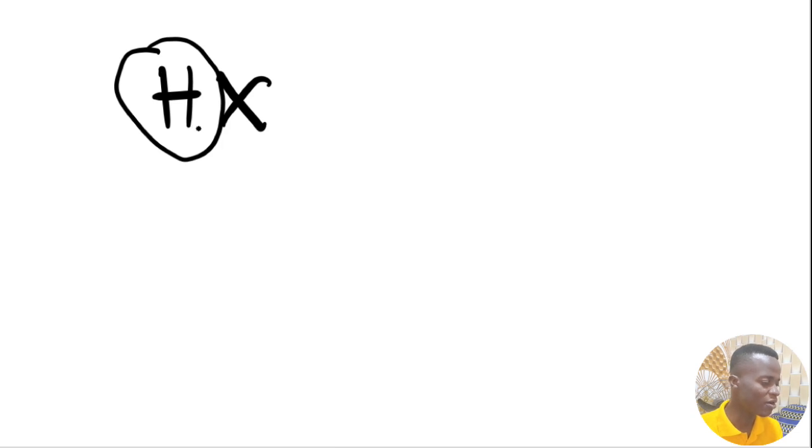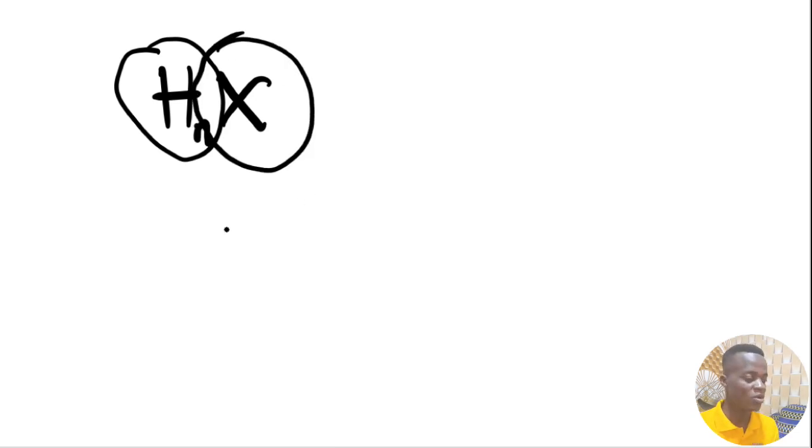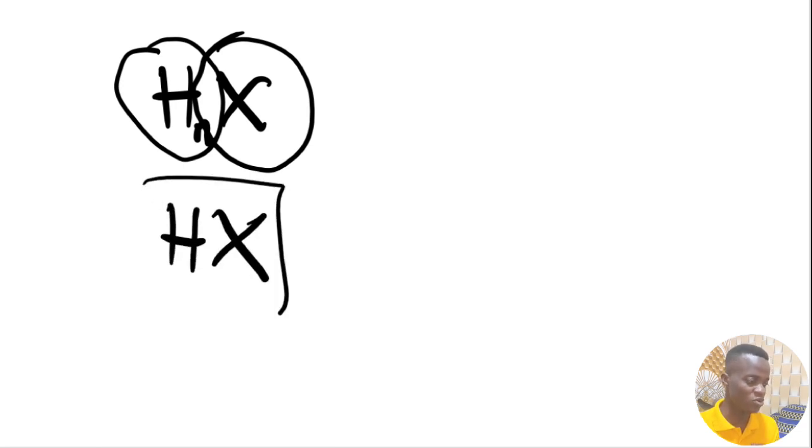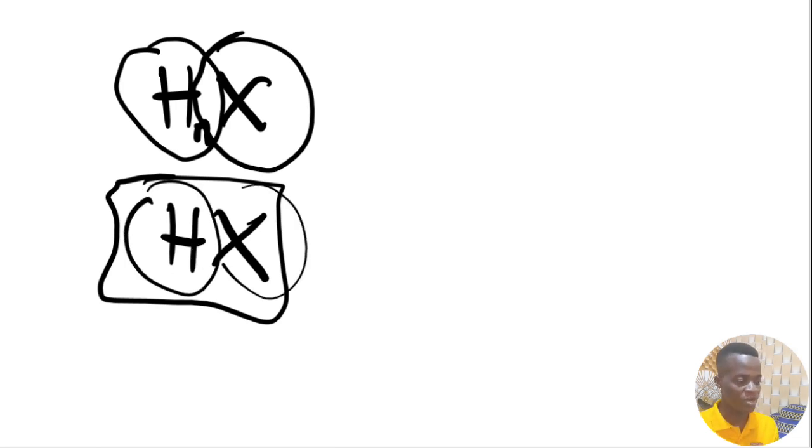Hydrogen appearing some number of times, let's say N, and then there is a non-metal over here. HX, X is any non-metal. But the non-metal we are going to focus on is going to be of one atom, meaning that we are going to have hydrogen and another substance. So there are going to be only two different atoms in all, making a binary compound or binary acid, right? So there's hydrogen and there is a non-metal attached to that.